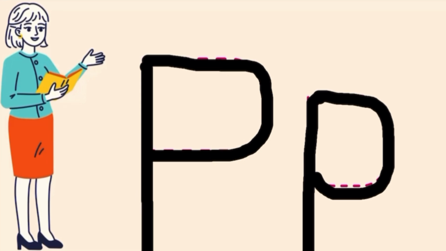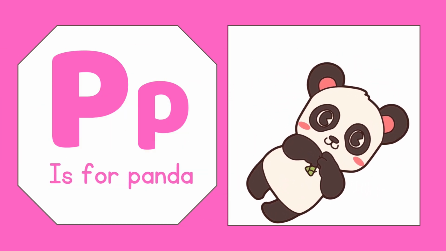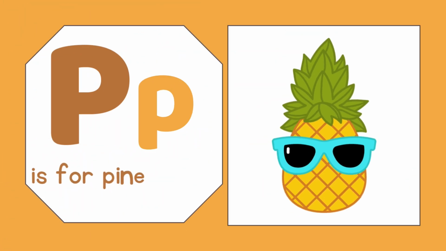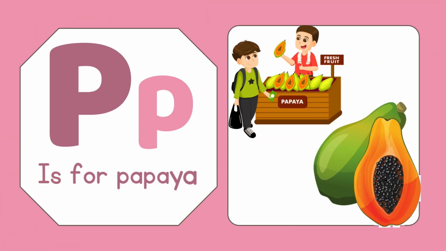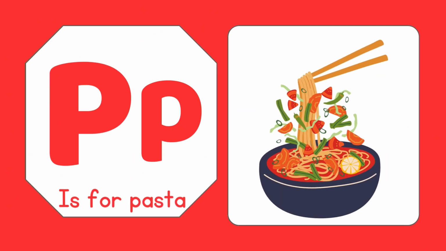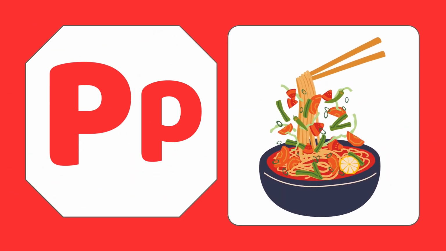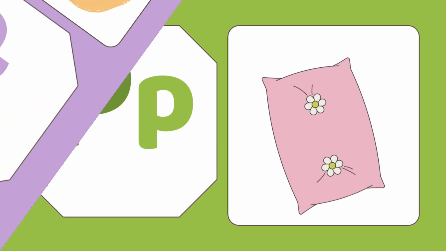Look at the things that start with alphabet P. P is for Panda. P is for pineapple. P is for papaya. P is for pool. P is for pasta. P is for pillow.